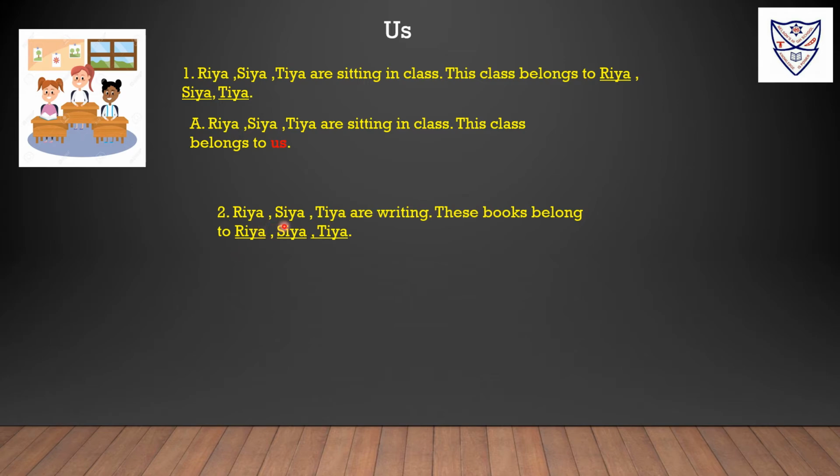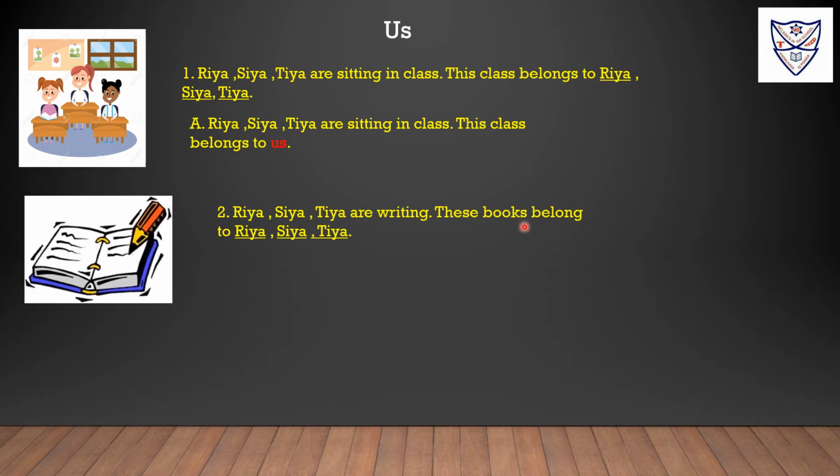Ria, Sia, Tia are writing. These books belong to Ria, Sia, Tia. Again Ria, Sia, Tia are the nouns here. Instead of nouns, we will use the object pronoun us.